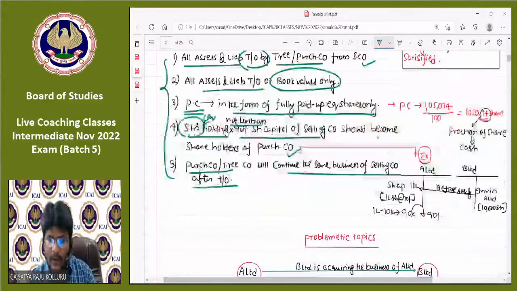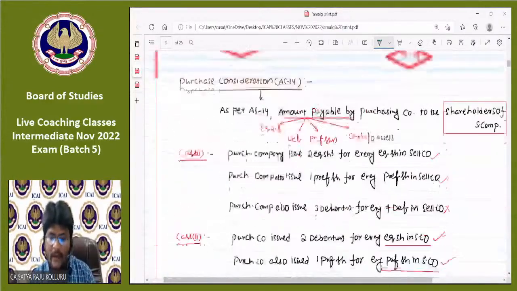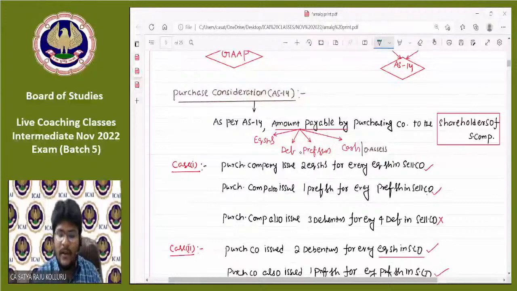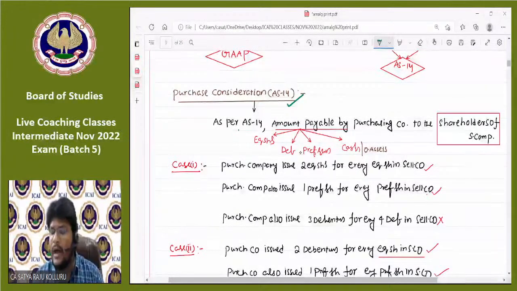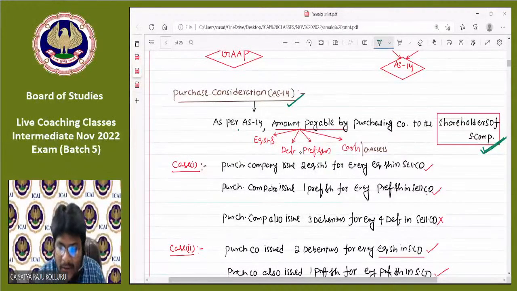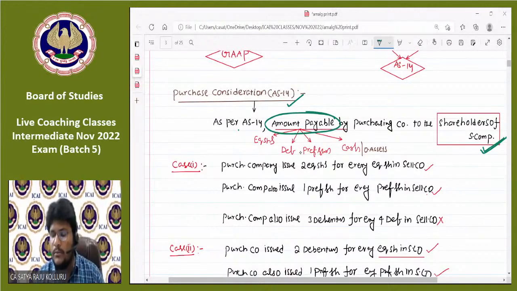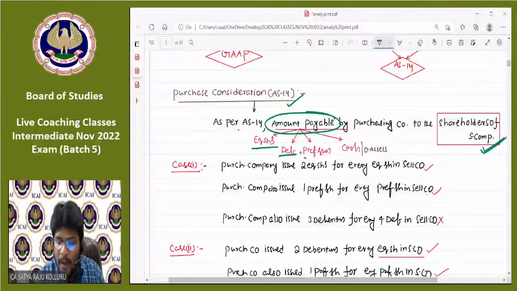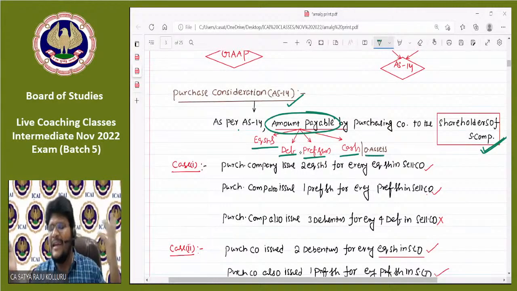The same point I am confirming with my notes as well. Please all of you concentrate here. Purchase consideration as per AS 14 is the amount payable by the purchasing company to the shareholders of the selling company, which is highlighted in red. Only the amount to the shareholders of the selling company is treated as PC. The amount may be payable in the form of equity shares, debentures, preference shares, cash, or any other assets as well.